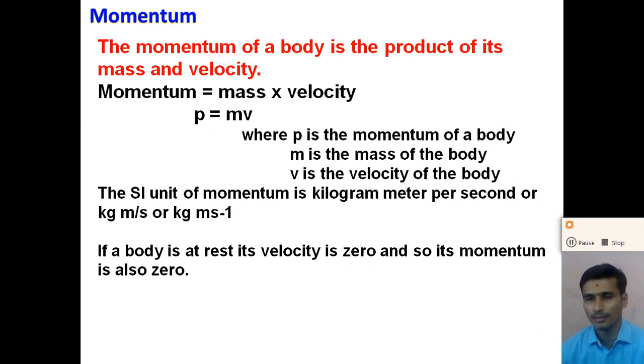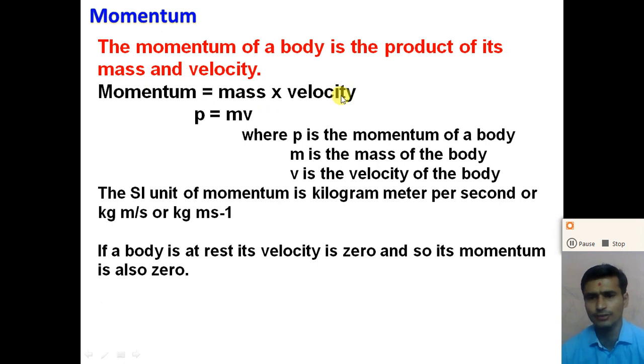The momentum of a body is the product of mass and velocity. Momentum, or the linear momentum, is the product of the mass of the body and the velocity of the body. So from this definition, momentum is equal to mass into velocity.